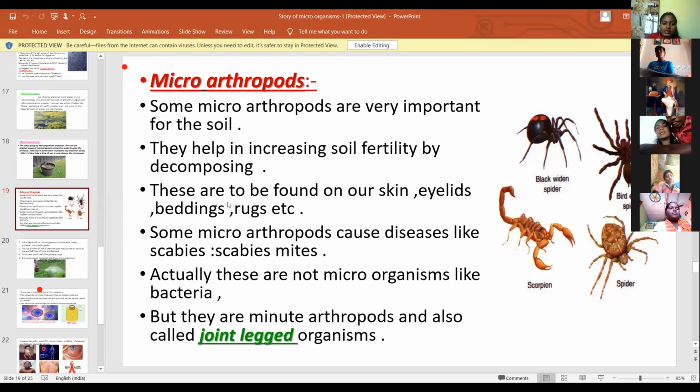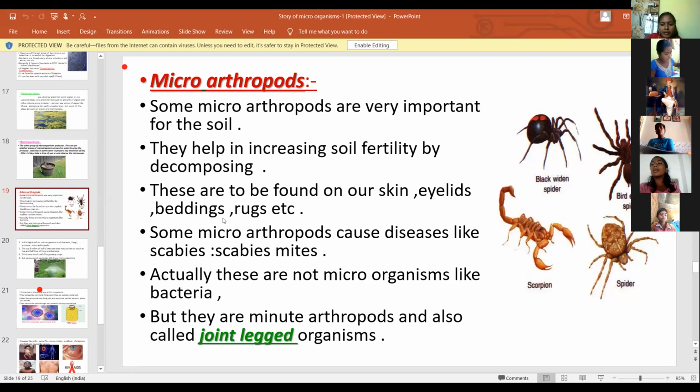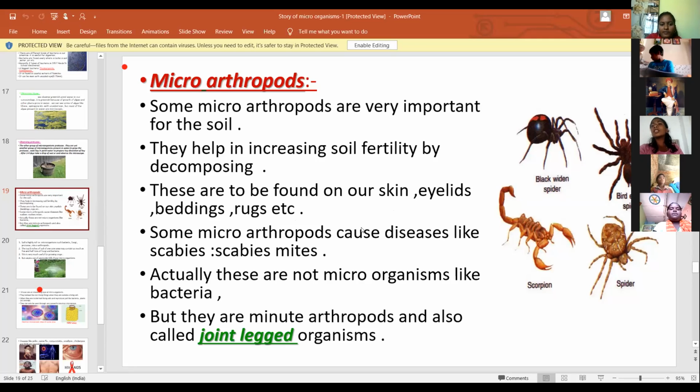Next, these are also found in our skin. The microarthropods are found in our skin, eyelids, beddings, and rugs.